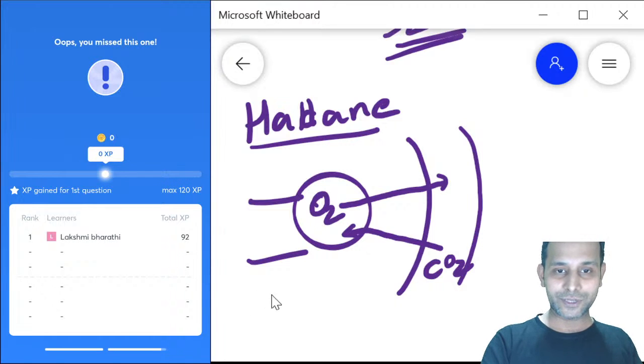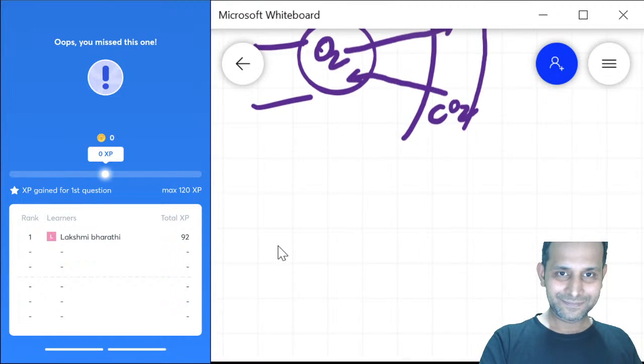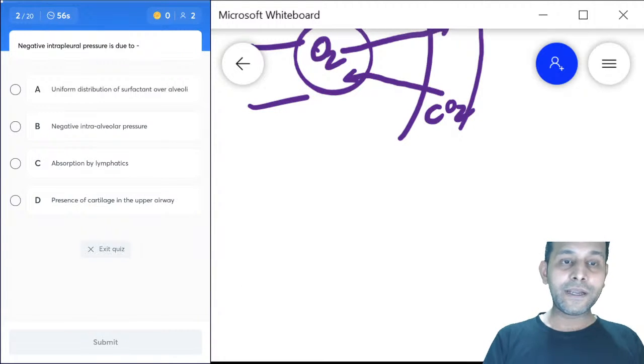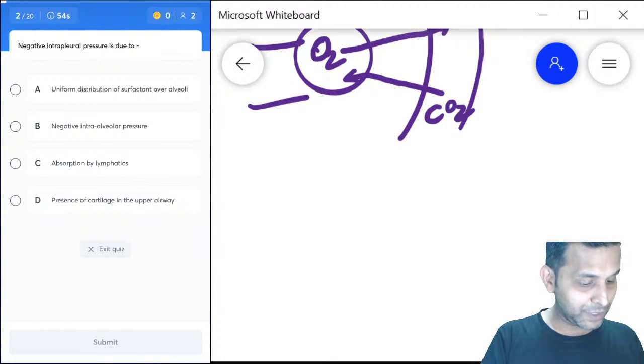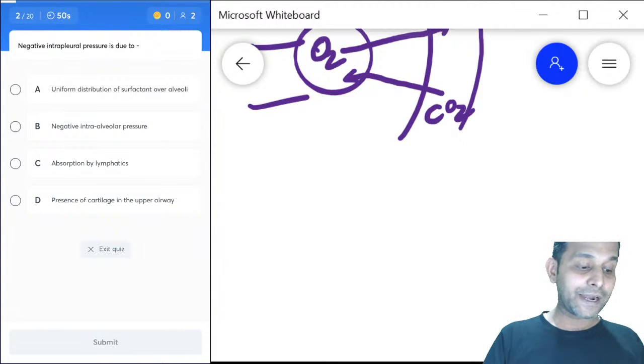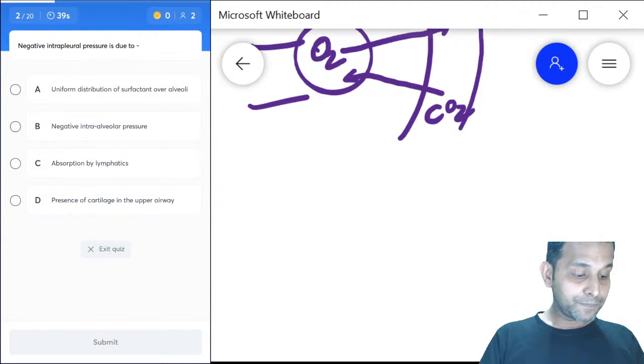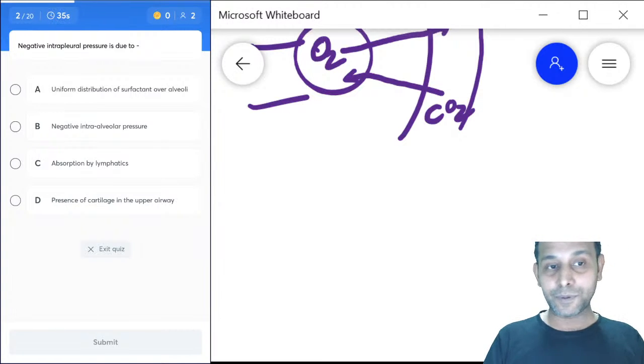Let us go to the next question. The negative intrapleural pressure is due to uniform distribution of surfactant over alveoli, negative intraalveolar pressure, absorption by lymphatics, or presence of cartilage in the upper airway.